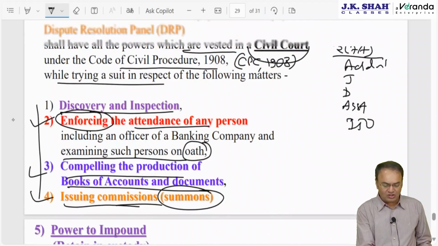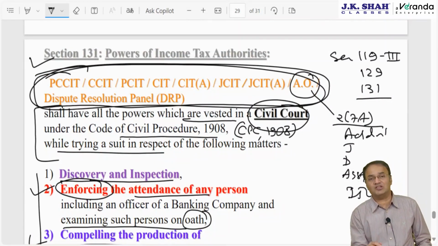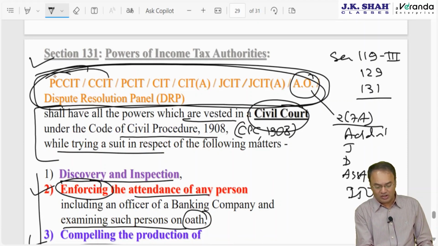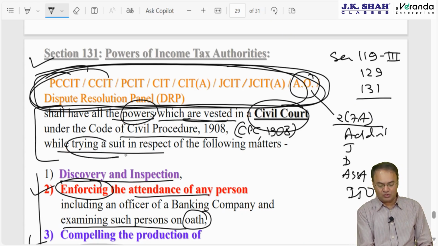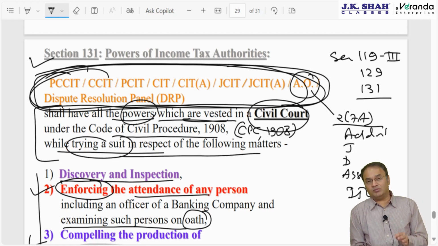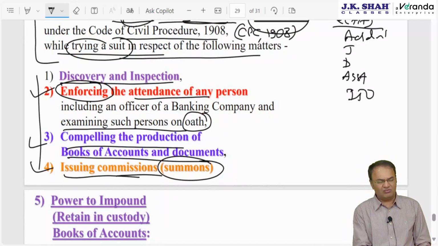Okay. Now the first paragraph does not say that these authorities have the following powers. It says that these authorities shall have all the powers of a civil court, which a civil court has under the CPC while trying a suit, in respect of the following matters. Simple meaning: income tax authorities shall have all the powers of a civil court when they are discharging their functions with regard to the following items.